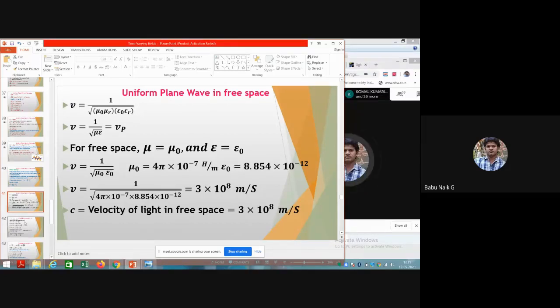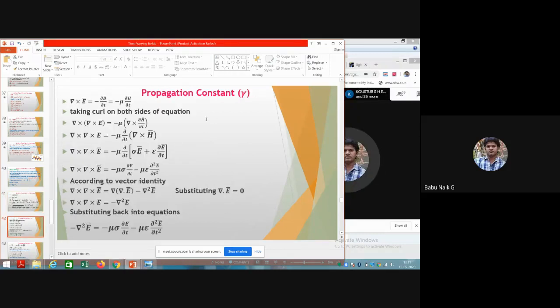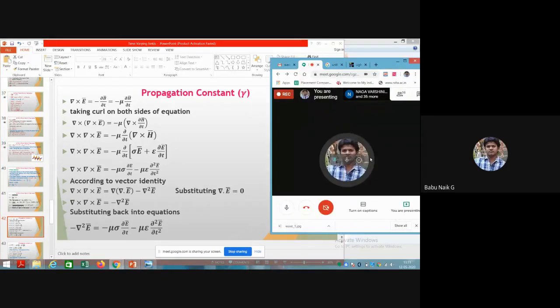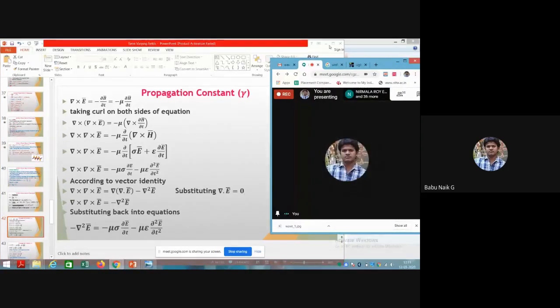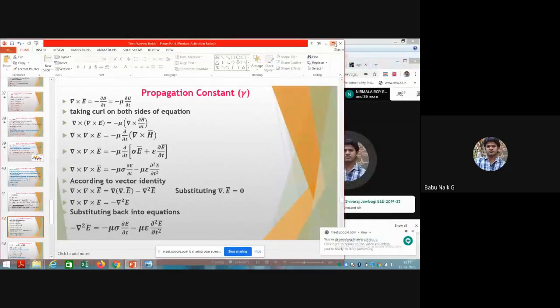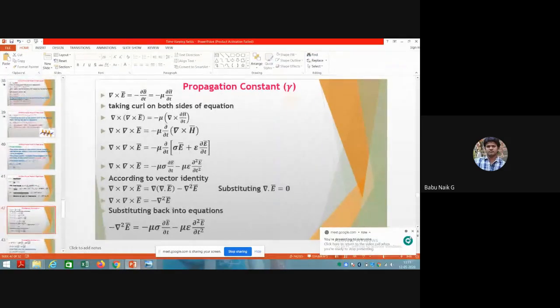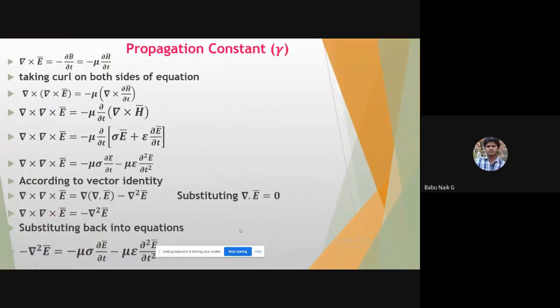Now the second one is the propagation constant. It tells how much the wave is going to propagate in any medium, and it is denoted by gamma. With this we can calculate the propagation constant further. We are going to calculate this from the Maxwell equations, which we have already seen.